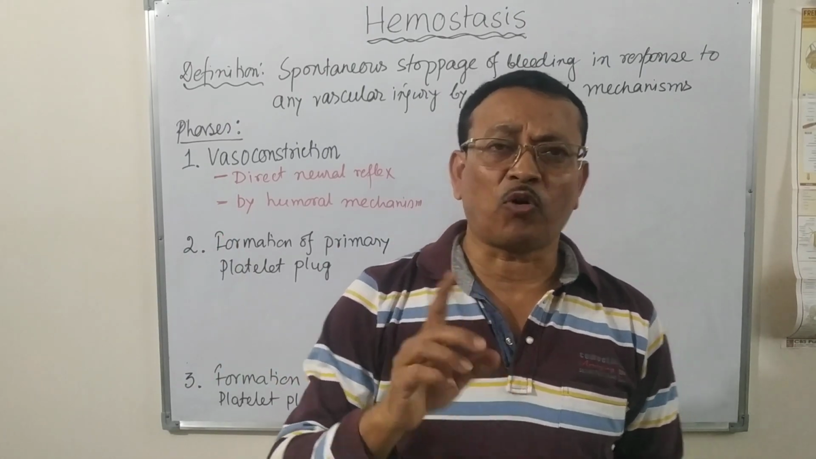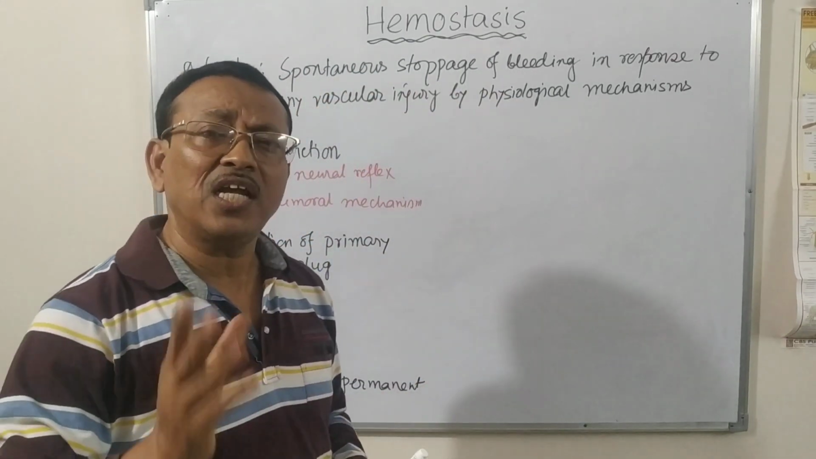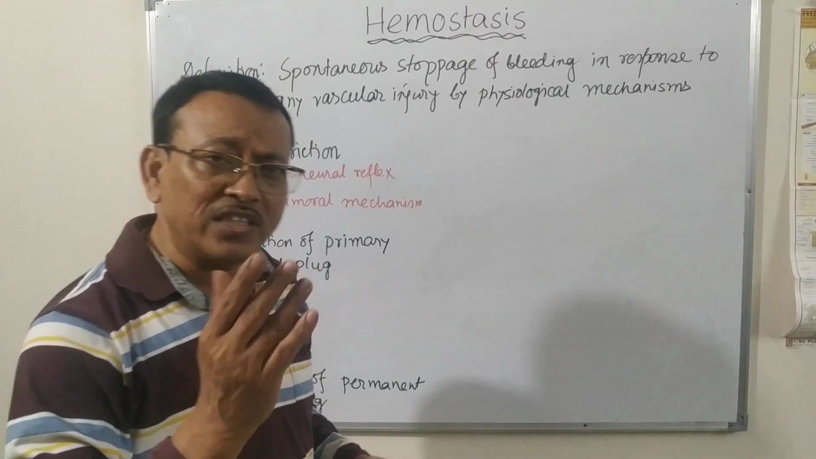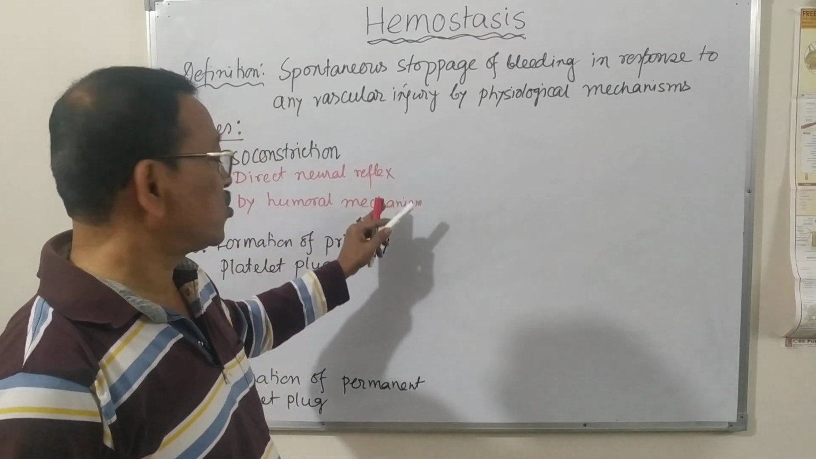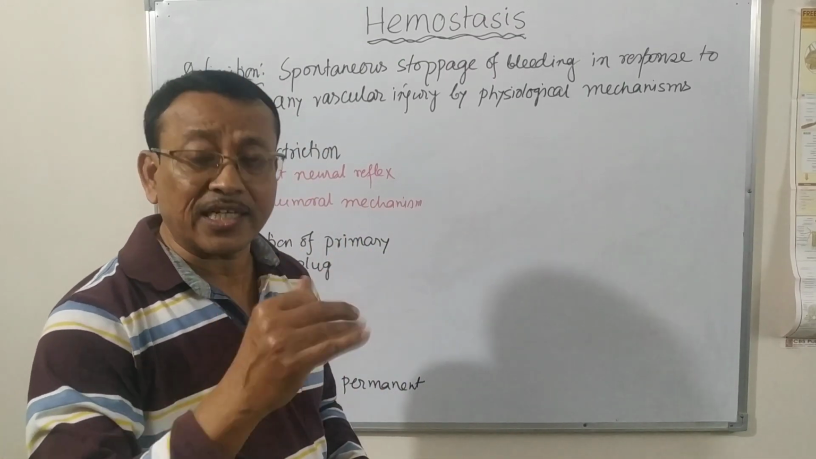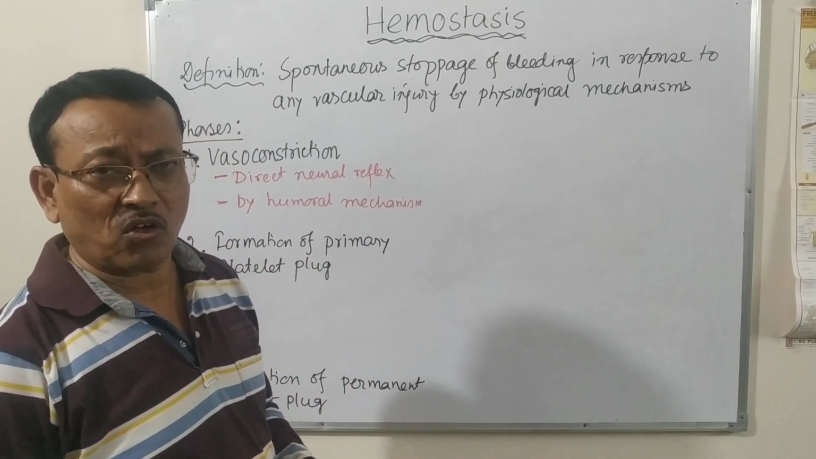So this is the main aim of the vasoconstriction immediately after any trauma or injury of the blood vessels. We'll discuss in detail how this vasoconstriction takes place to cause the prevention of the blood loss.